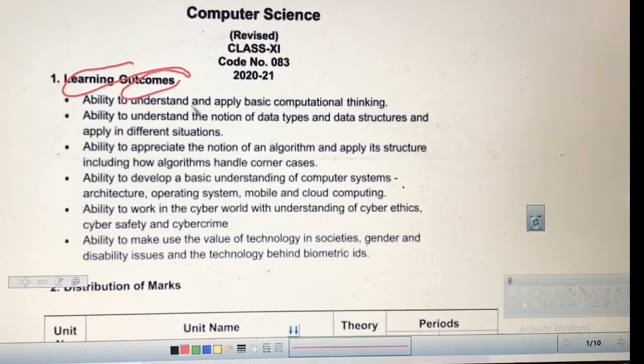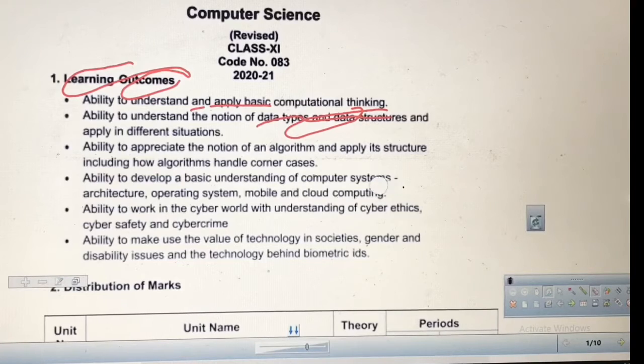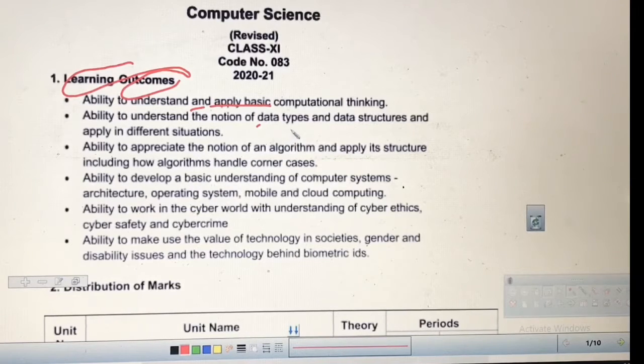After that, the ability to understand and apply basic computational thinking. Computational thinking means the logic you will think, and how you can apply it for the basic understanding. This is the first point. After that, there is the ability to understand the notion of data types and data structures and apply them in different situations. In programming languages, there are data types and data structures. We will study all these things as we proceed, and how these can be applied in different situations. The students should know about that.